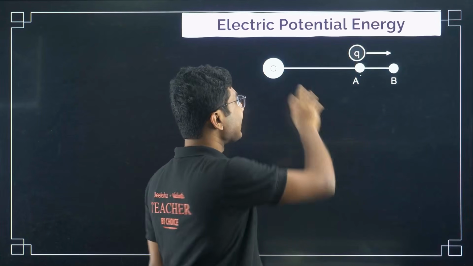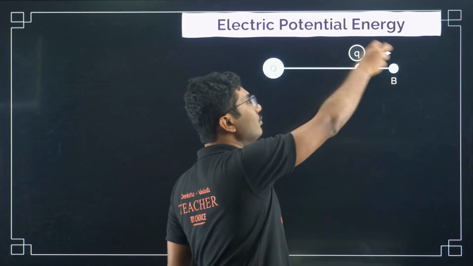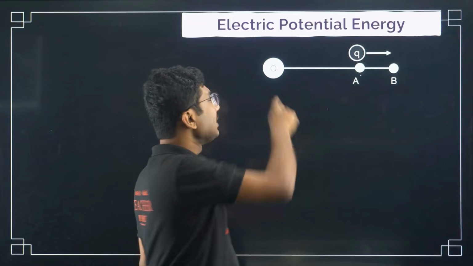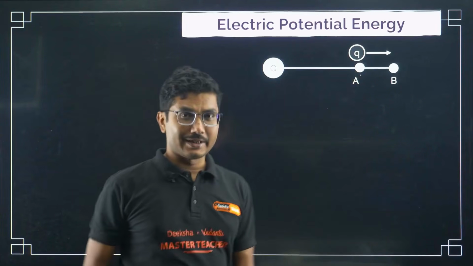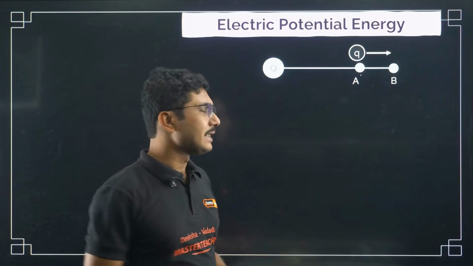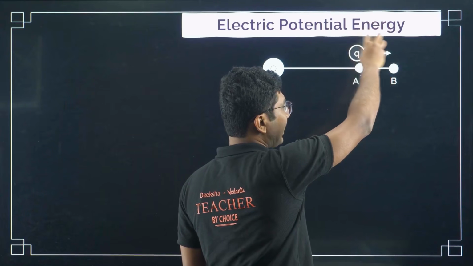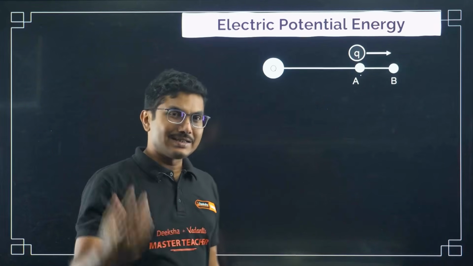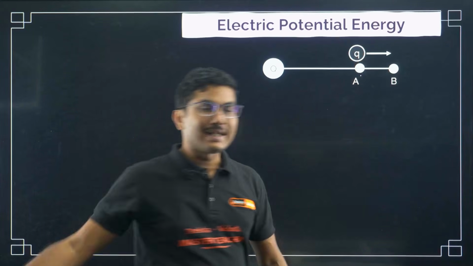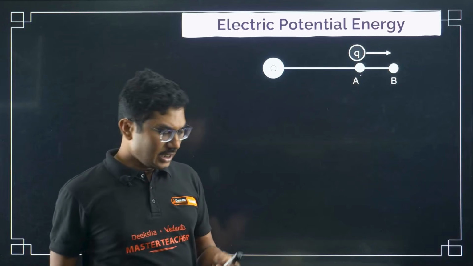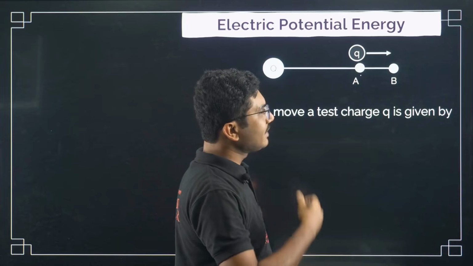So this capital Q will either gain or lose some energy based on their signs. In this case, for example, I have taken both of them positive, so it will lose energy. If Q is positive and small q is negative, then this small q will gain energy. How it will be calculated, we will see in a while. Once you move this object from point A to point B, whatever energy is stored while it is going from A to B, that is called electric potential energy. So, work done to move a test charge small q.